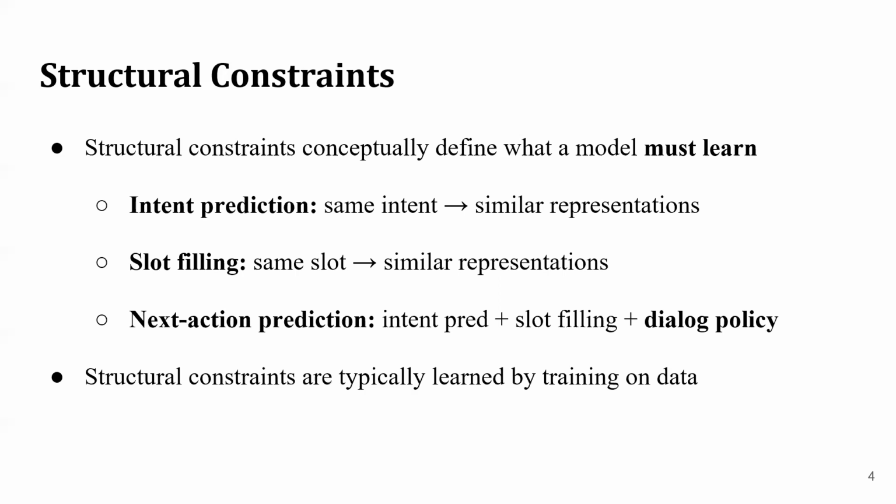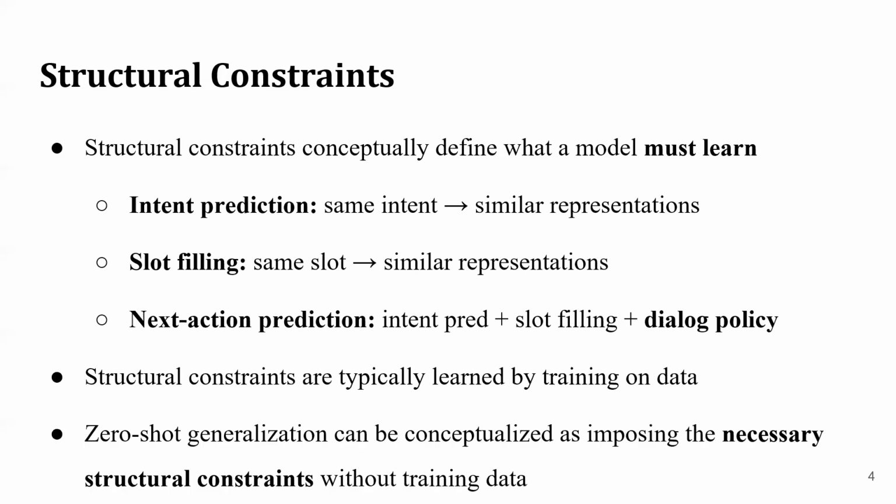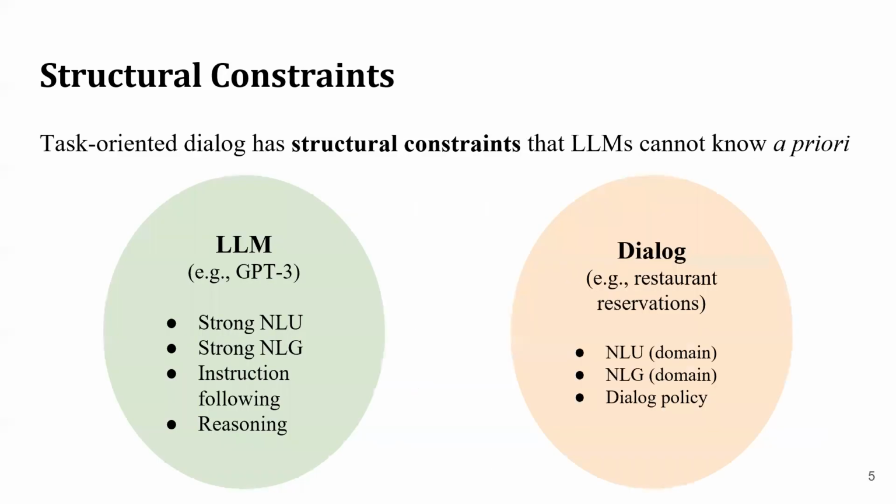Typically, structural constraints are learned by training on data. The more data you have, the better the structural constraints can be learned by a downstream neural model. In contrast, zero-shot generalization can be conceptualized as imposing the necessary structural constraints without any data. And so in order to design an effective approach for zero-shot generalization, it's imperative that we understand the necessary structural constraints, or in other words, what the model must learn.